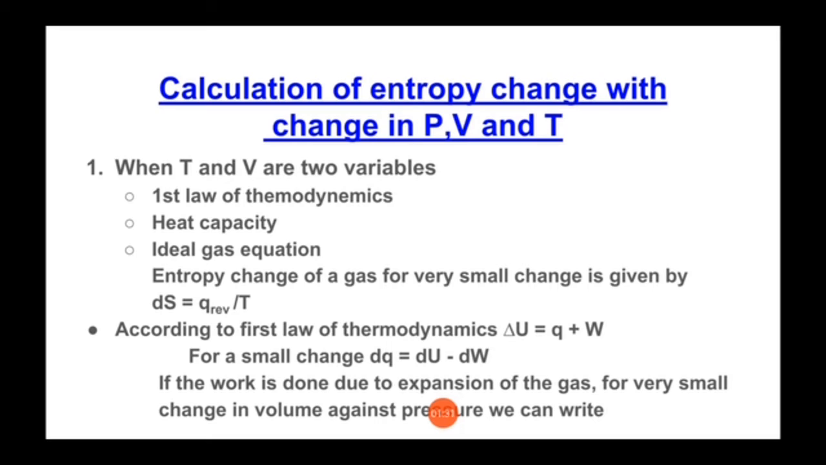And mathematically, what is the equation of the first law of thermodynamics? That is delta U is equal to Q plus W, where delta U is change in internal energy, Q is heat either absorbed or evolved, and W is work done by the system.